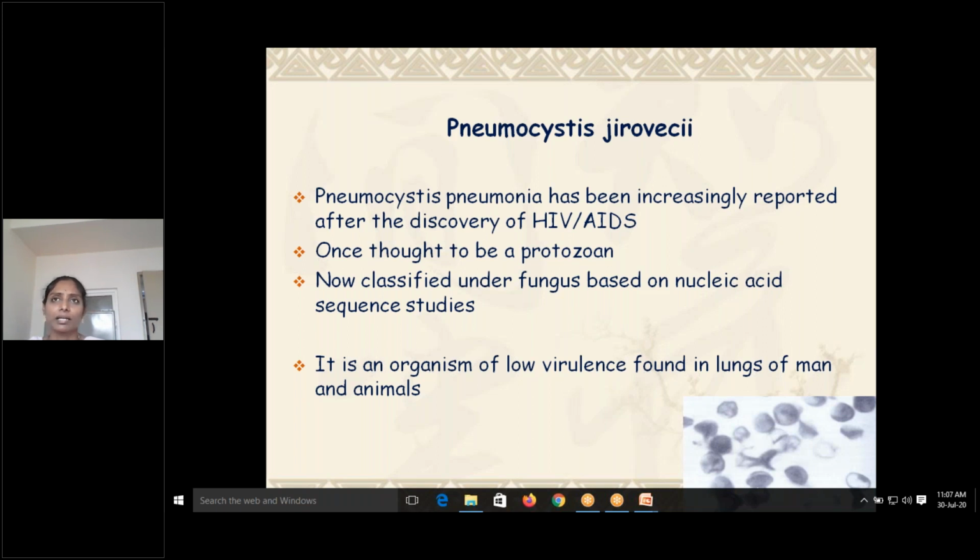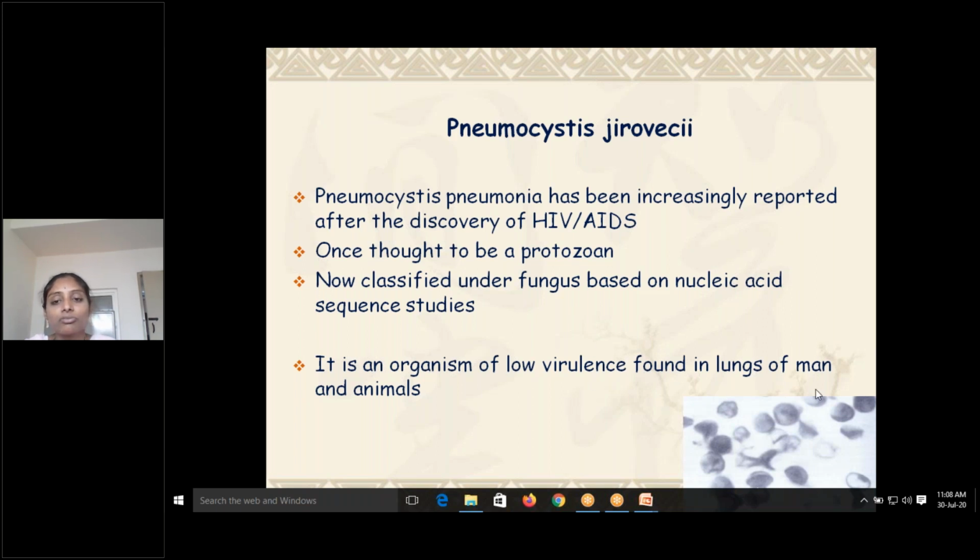HIV was the main pathogen, a virus which affects the immune system, and that itself secondarily leads to an upsurge of these opportunistic fungi, usually not very pathogenic. So the organism is of low virulence only.